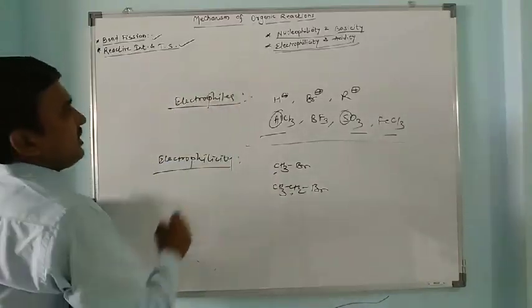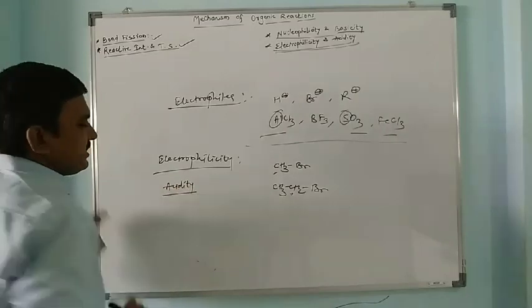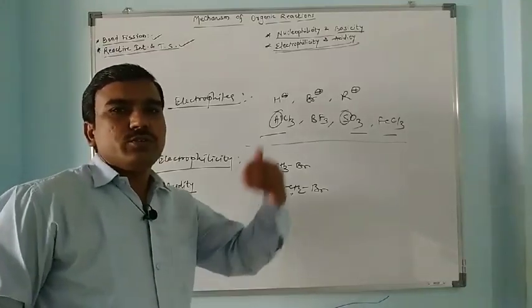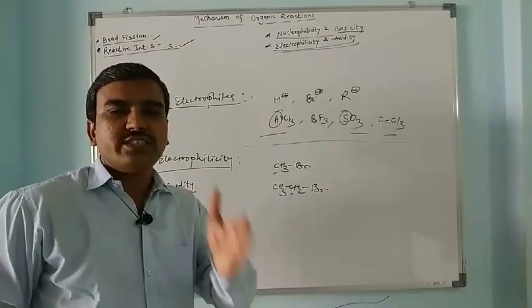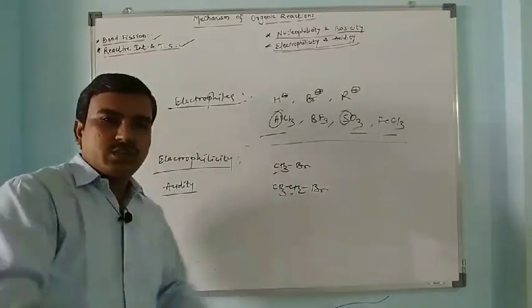Now the next is acidity. What is acidity? Acidity is the ability to donate a proton, how fast it donates a proton. What is an acid? Acids are substances which donate protons.